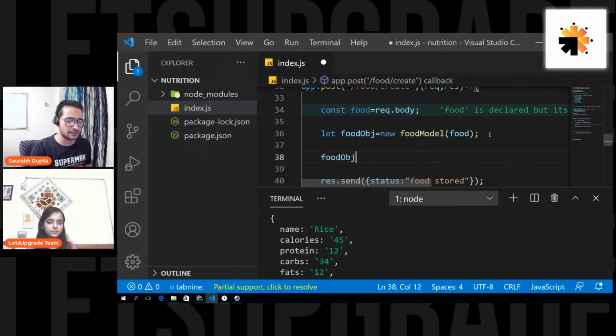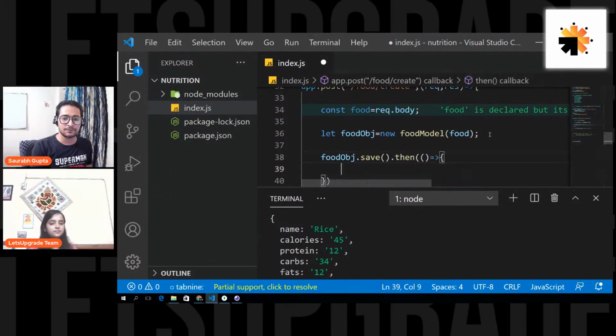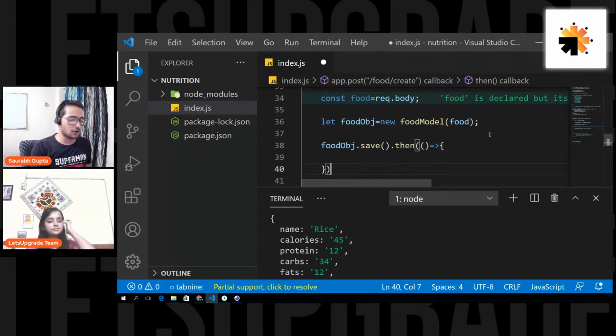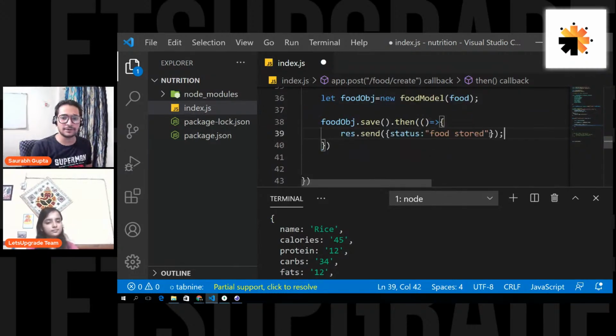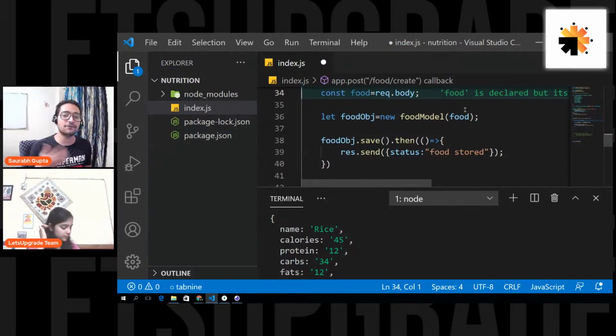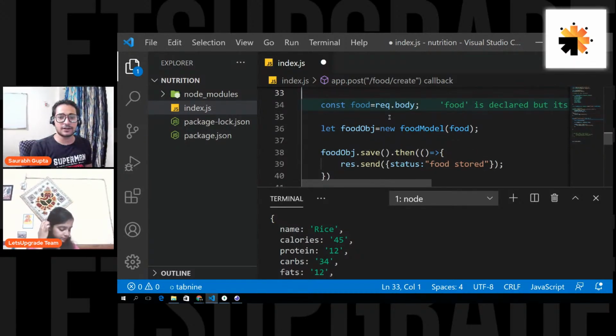So let's write foodObj.save, and if it is saved, if it resolved, then what we have to do, we have to send a response. But what I'll do is I'll just copy this response and paste it here, so that the response is sent whenever the food is stored, and that's it. So just 3 lines of code and everything should be working now.